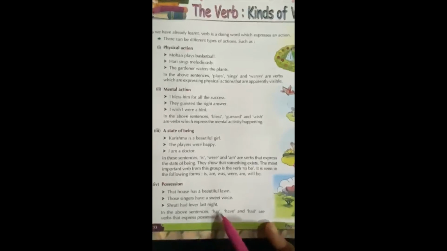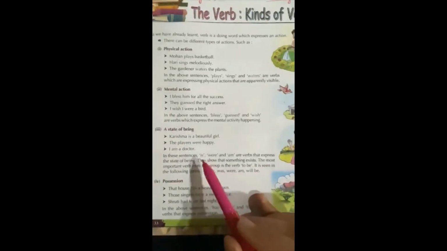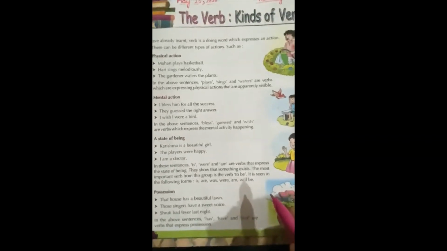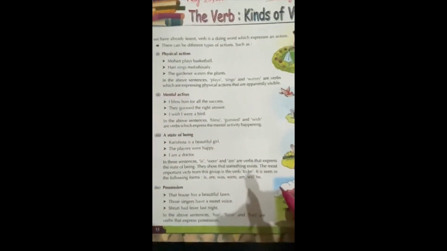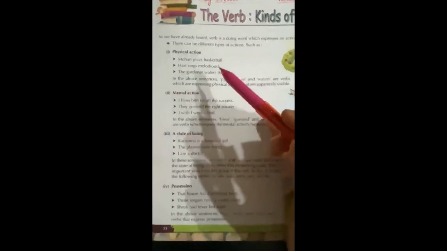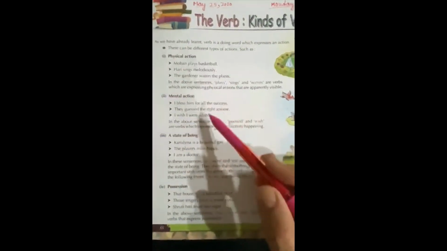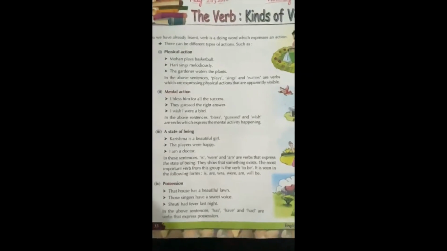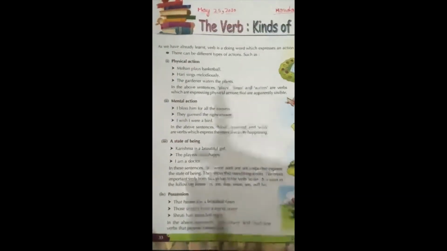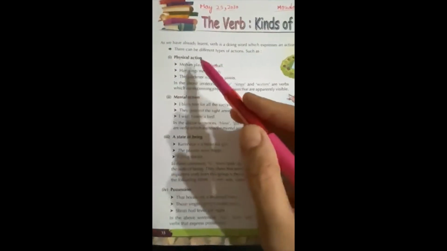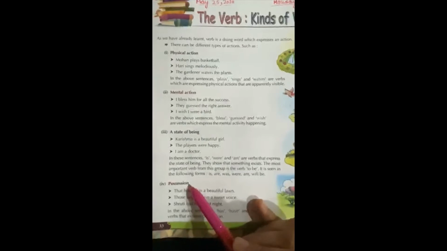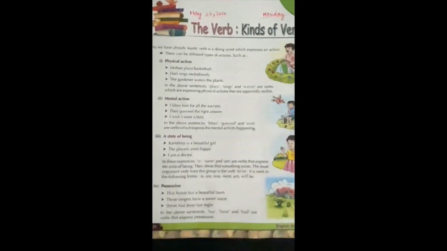We know that has, have, had, is, am, are, was, were we also use as helping verb also, but here they are working as main verb. So there are 4 kinds of action: physical action, mental action, a state of being, and possession. Okay.